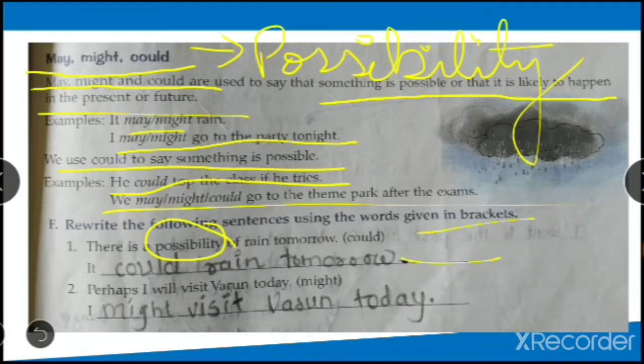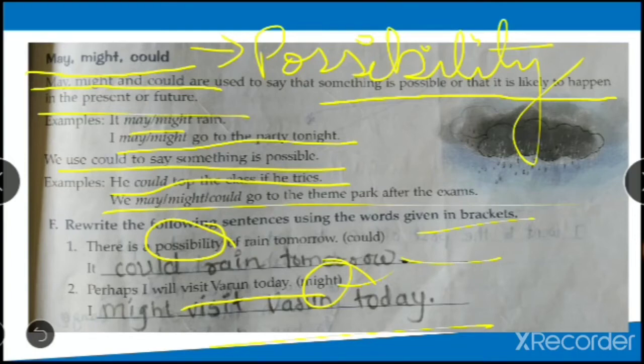Perhaps I will visit Varun today. Might. You have to use might. So what is it talking about? That the person may go to visit Varun. So I might visit Varun today. Okay. So after using this, you just have to write the main sentence that you are going to talk about.